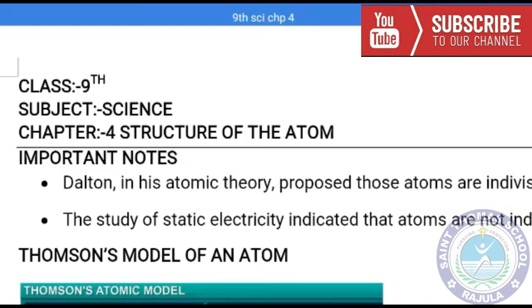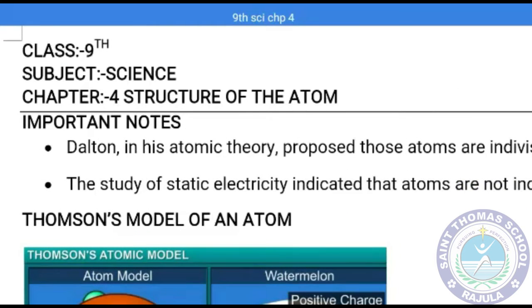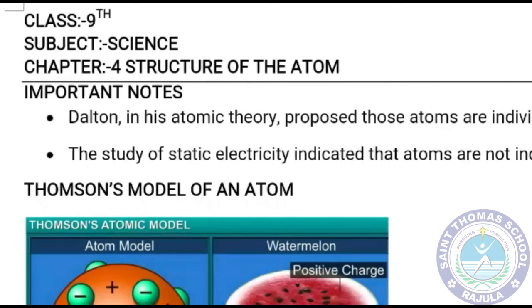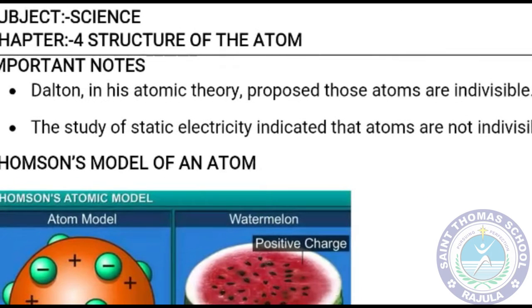So students, welcome to science class of standard ninth, and today we are going to study chapter number 4, and the name of our chapter is structure of the atom. In the previous class of science, we studied chapter number 3. In that we have already studied so many things about atoms and its structure. So in this we are going to see the specific things about the structure of atom, and also the most important thing of this chapter is that we are going to see so many different kinds of structures and theories of the atoms which were given by our previous scientists.